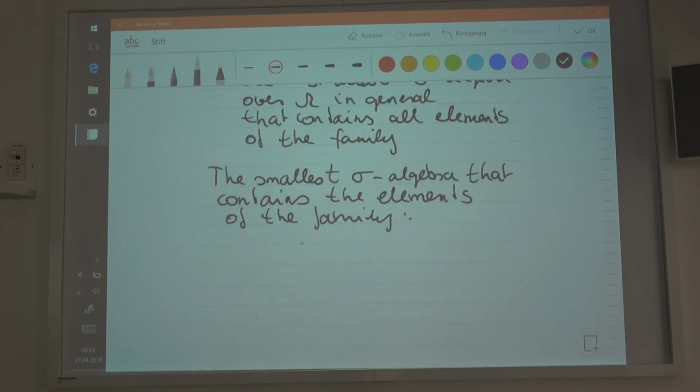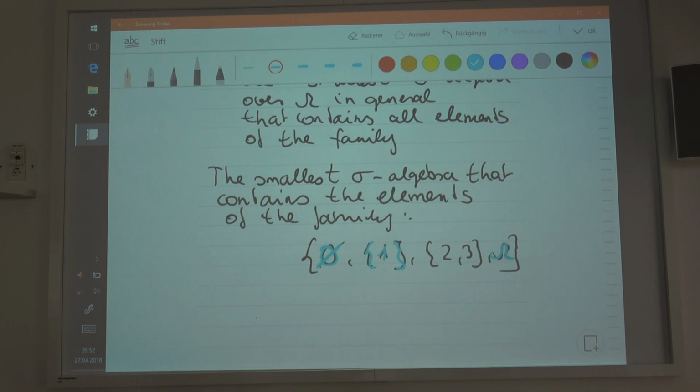Leave a little space here because I would like to name it somehow. It consists of the empty set, the set that has 1 as its element, namely {1}, then {2, 3}, and omega. As you can see, these elements, which I could put more emphasis on, were elements of the family. But the family was not a sigma algebra, and now I extended it in such a way that a sigma algebra is generated.